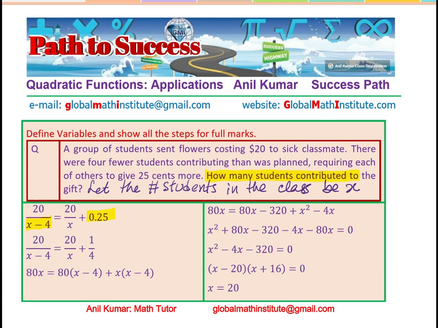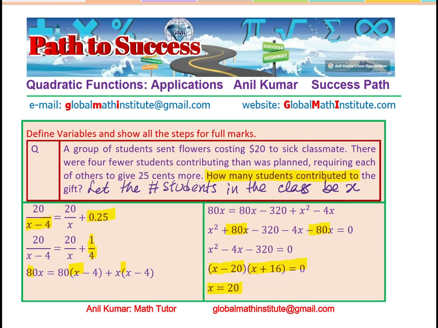Perfect. We'll follow the same method exactly. We converted a quarter into 1/4 dollar, right? Multiplied all by 4x(x - 4), as you can see, right? Brought the terms together, canceling this, brought the terms together. And look here, we got the same factored form, but it is (x - 20)(x + 16). And here the value of x is 20, not 16. You know why, correct? You have to now write down the answer.